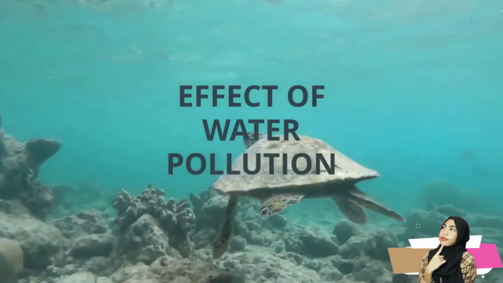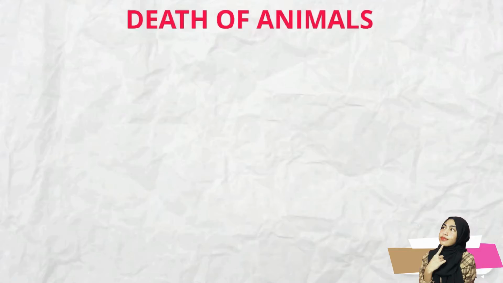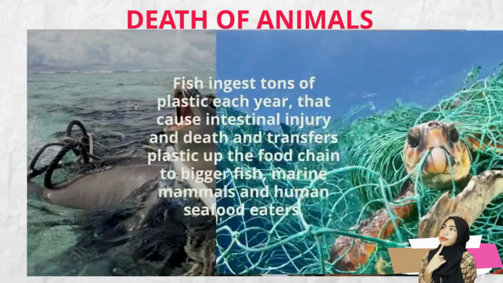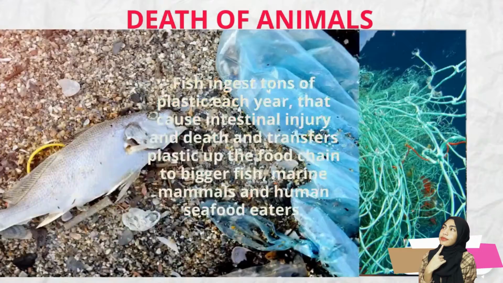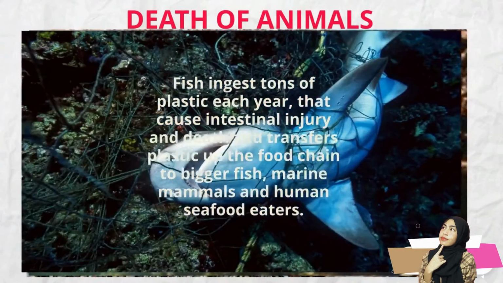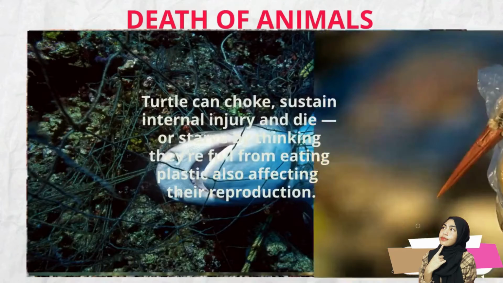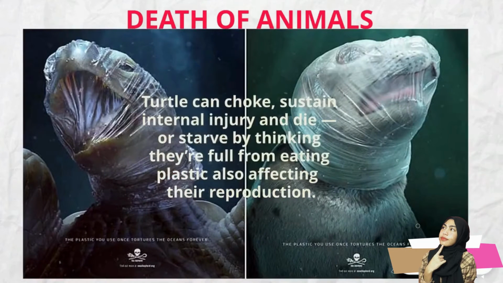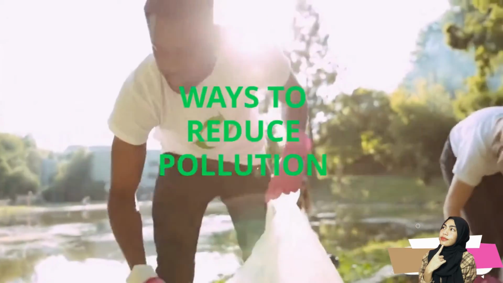Effect of water pollution. Death of animals. Fish ingest tons of plastic each year that cause intestinal injury and death and transfer plastic up the food chain to bigger fish, marine mammals, and human seafood eaters. Turtles can choke, sustain internal injury, and die or starve by thinking they are full from eating plastic, also affecting their reproduction.